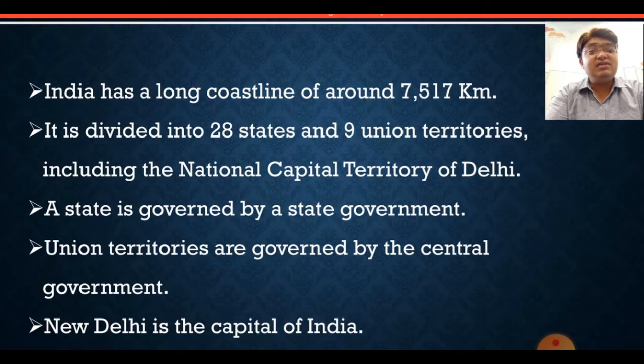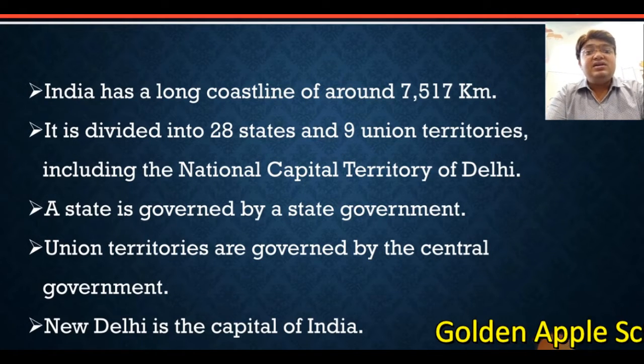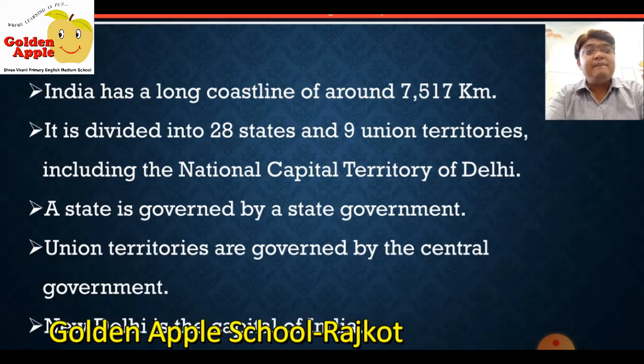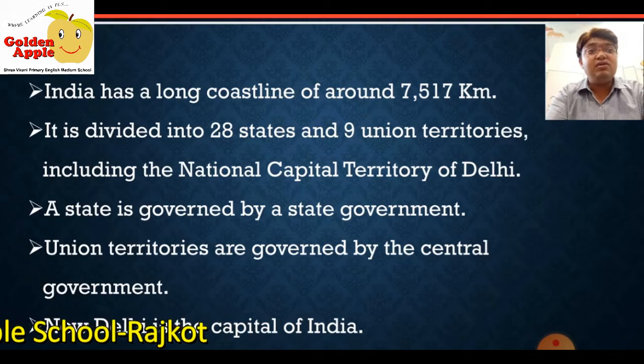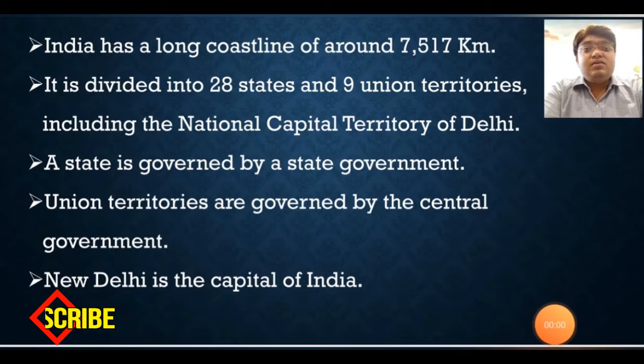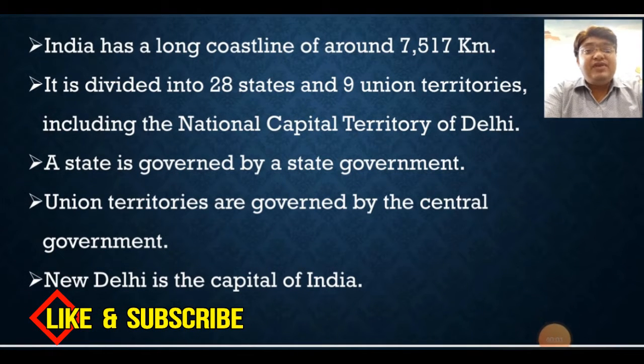A state is governed by a state government. If we talk about our state Gujarat, then Gujarat is governed by the Gujarat government. But if we talk about our country India, then India is governed by the central government. In the same way, the union territories are also governed by the central government because they don't have any local government. Whatever rules are made by the central government, they have to follow them. New Delhi is the capital of India.